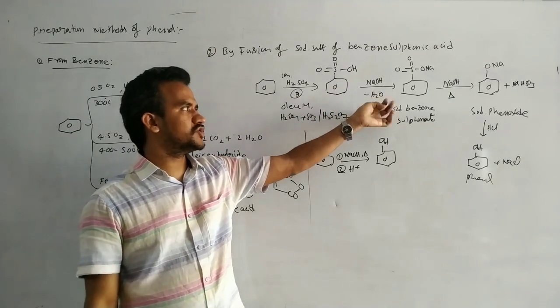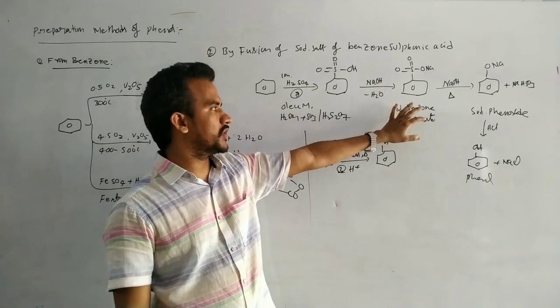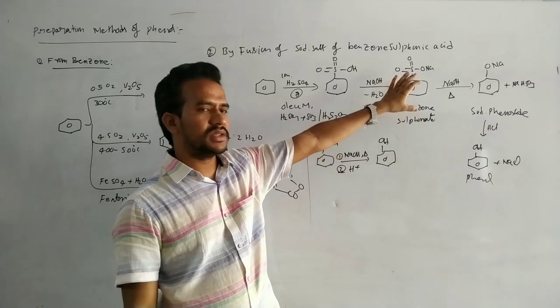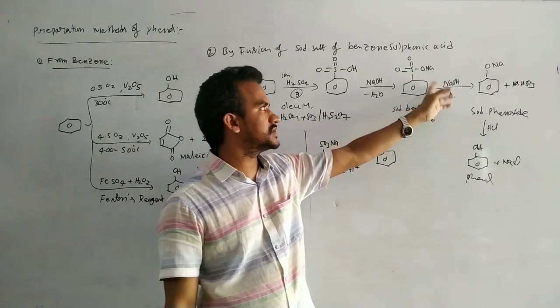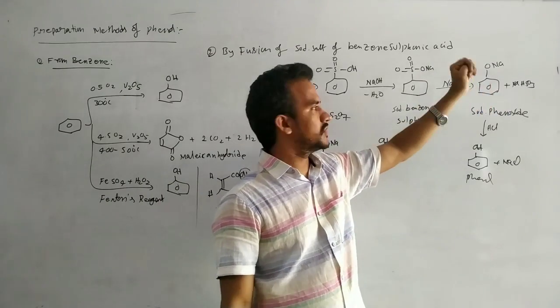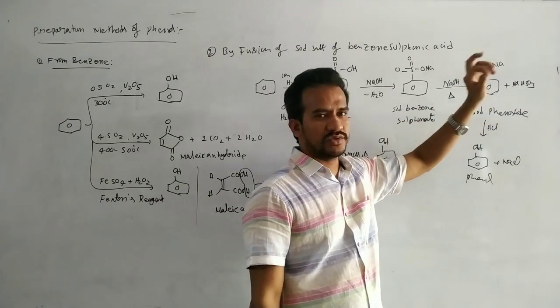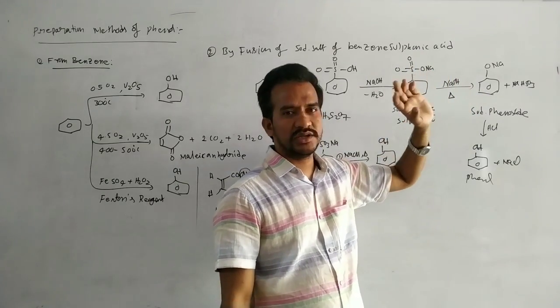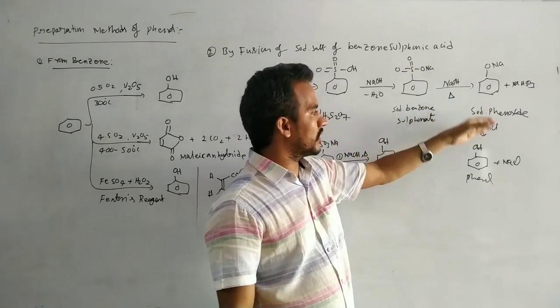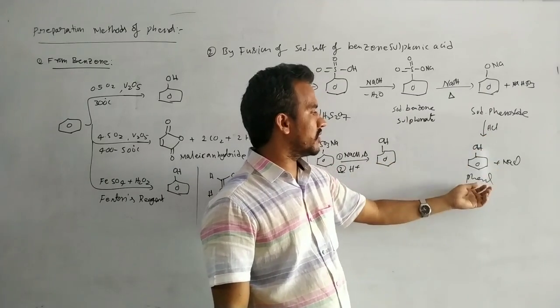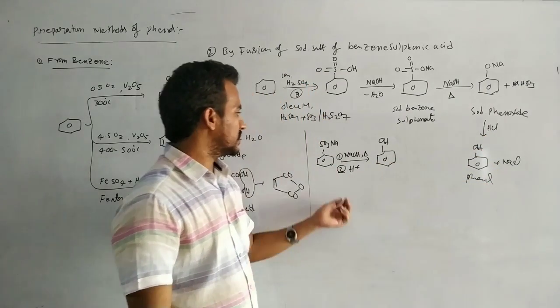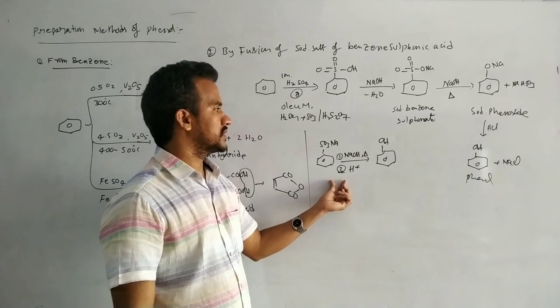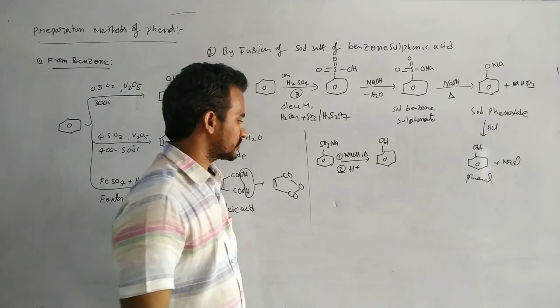On adding NaOH you will get the sodium benzene sulfonate. So here this one furtherly heating with NaOH, it is replaced by the OH, and removal of the NaHSO3, sodium bisulfite, followed by heating with the HCl we will get the phenol. Okay, so it is a direct reaction. It is an overall reaction representation.